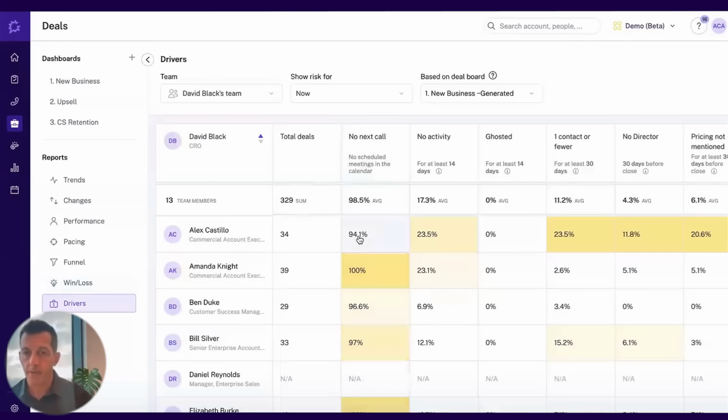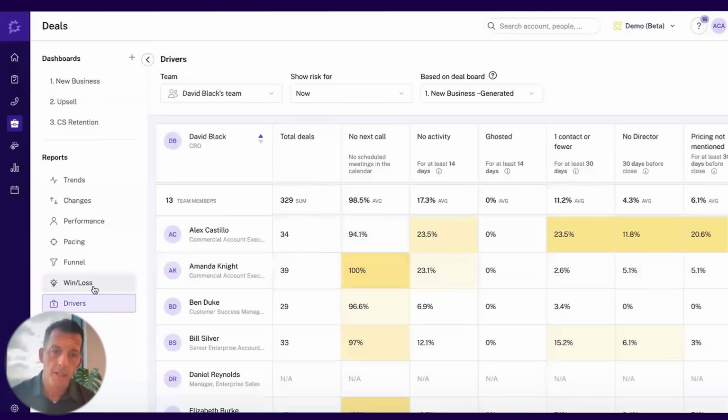Any deals we've had no activity for the last 14 days. And so as I start getting into deal reviews and doing forecasting calls, I can really get a view into team members and where they might be struggling. So as I meet with managers, I know how to provide coaching or another level of inspection on where they should be focused.